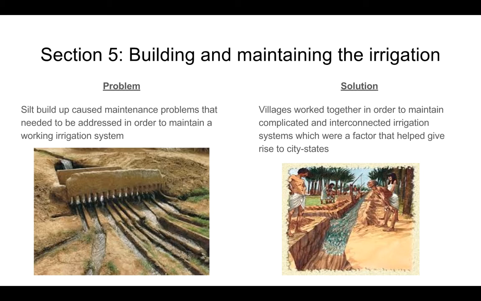And this really is one of those big factors that we can see evidenced that helped give rise to the city-states. So we see this happening because these villages worked together. The smaller farms and so on couldn't really work on their own, so they had to work together to maintain these irrigation systems if they wanted to have full use of it.